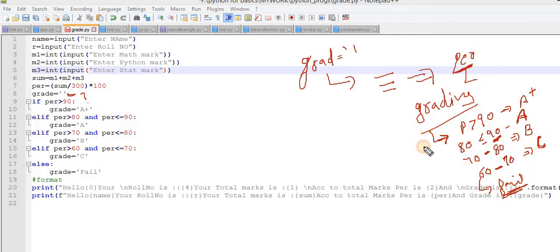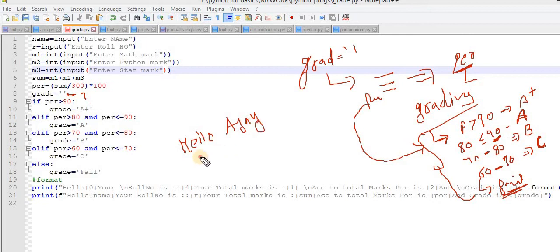So this is my grading system according to my university. First I have to calculate the percentage. After calculation of the percentage, we have to satisfy these criteria. What output do I need on the screen? Hello, the name of the person. Let's suppose the name of the person is Ajay.